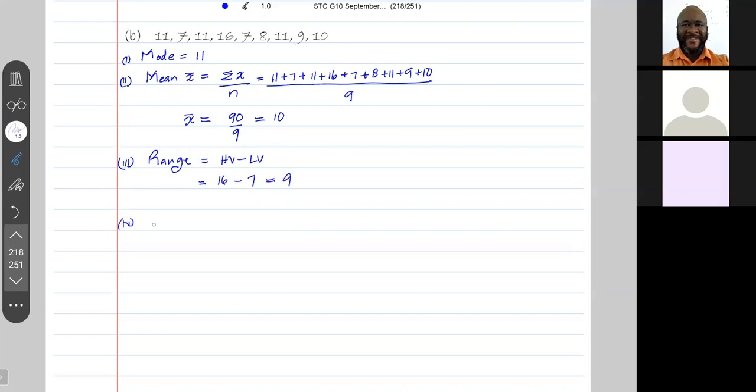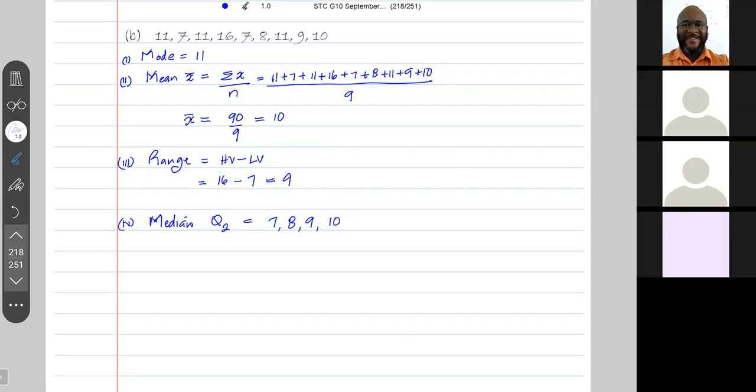Then we need the median. The median Q2 is the middle value when the values are arranged in ascending order. So let's arrange in ascending order. We have 7, 8, 9, 10.